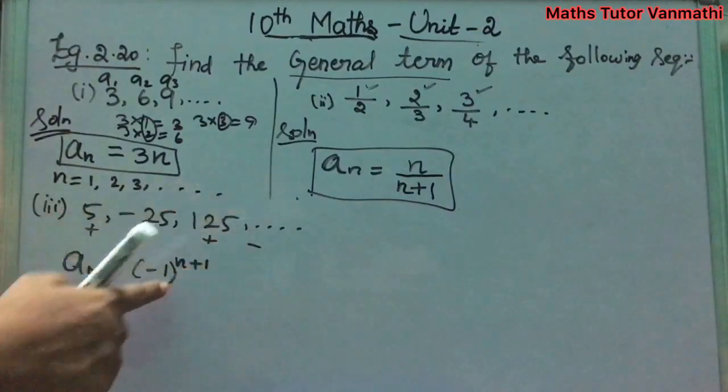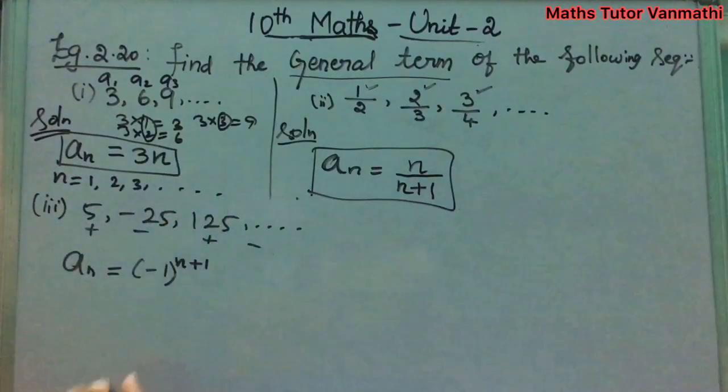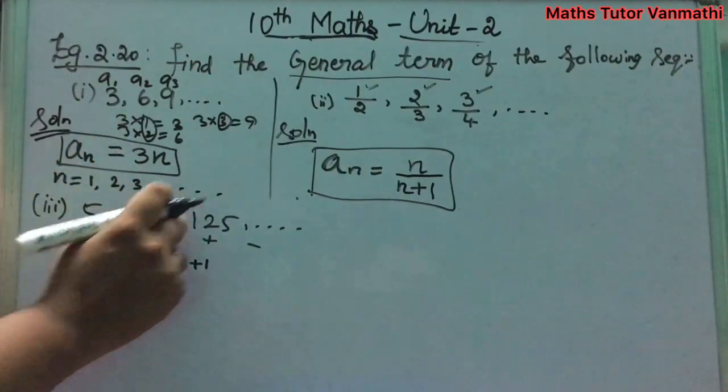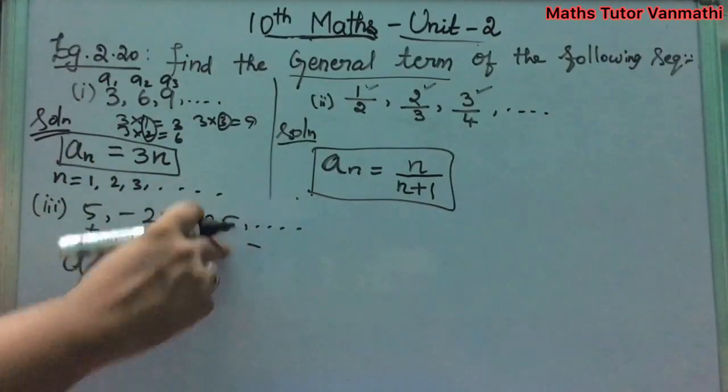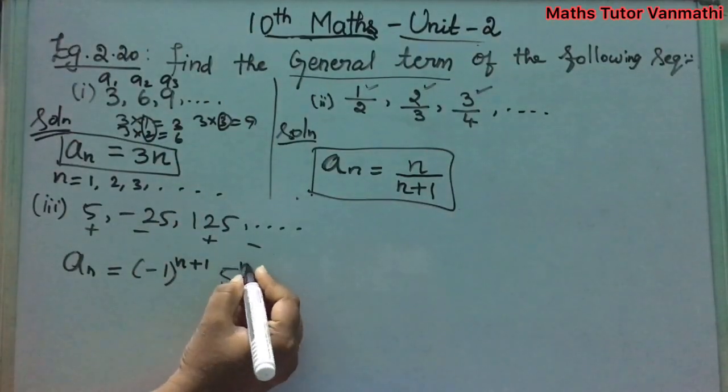For this sign change we are taking (minus 1) whole power n plus 1. And for the numbers, these are the powers of 5. 5 square is your 25. 5 cube is your 125, and again 5 power 4, 5 power 5, it goes on. So we can write it as 5 power n.